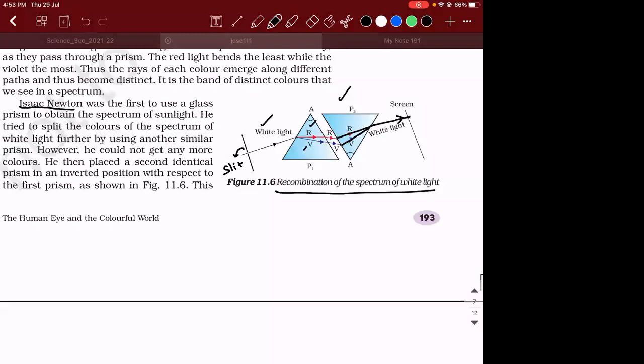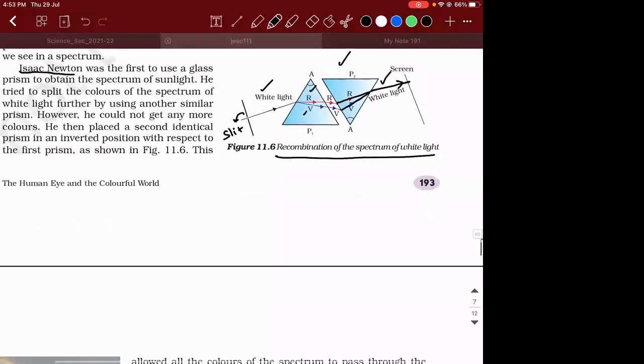Take another glass prism, keep it in an inverted position so that the spectrum of colors is passed through the second prism. Then after 2 refractions, what will happen? White light will come off.